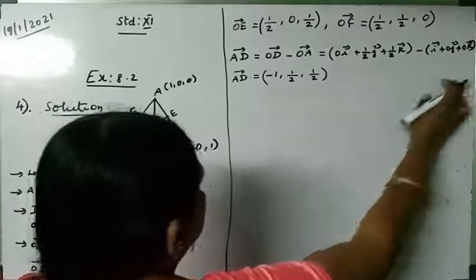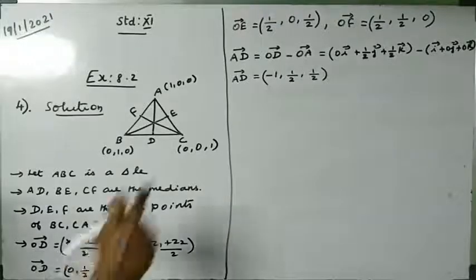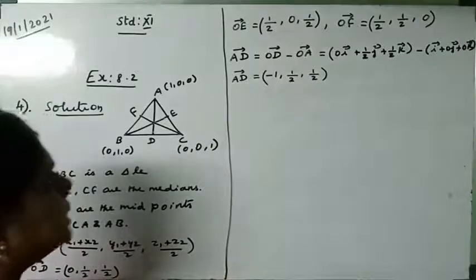We can also find it by writing just the numbers without i, j, k. So AD vector is equal to (minus 1, 1 by 2, 1 by 2). That is minus i vector plus 1 by 2 j vector plus 1 by 2 k vector.